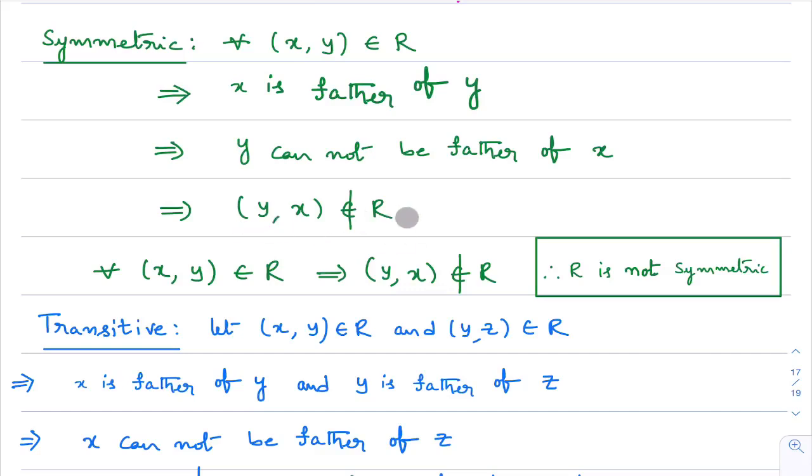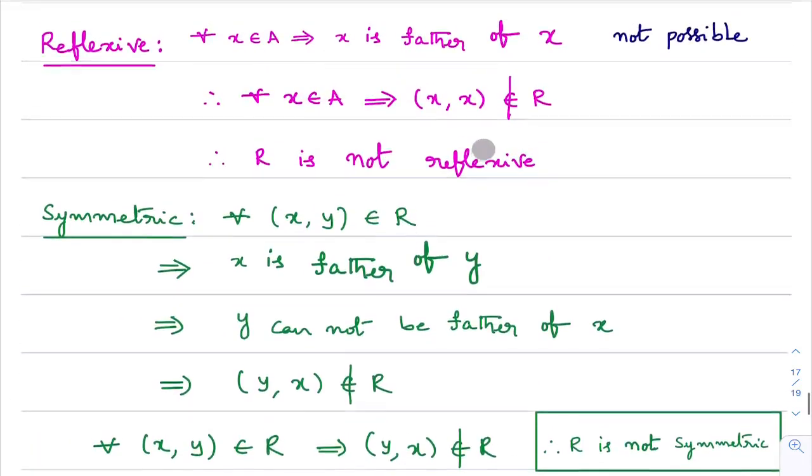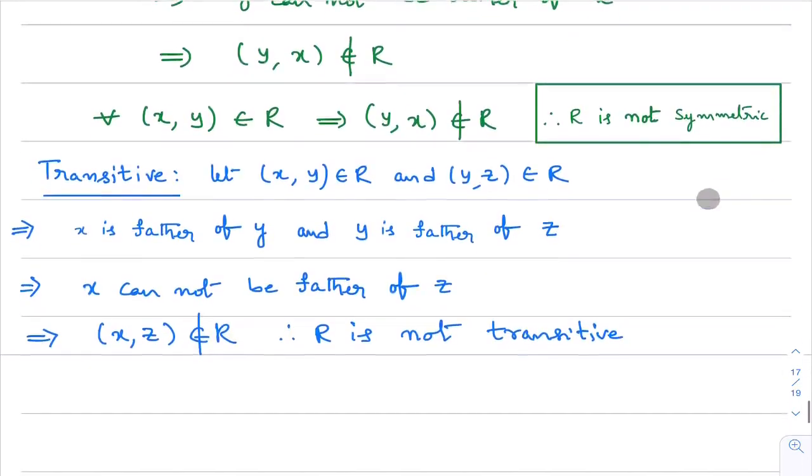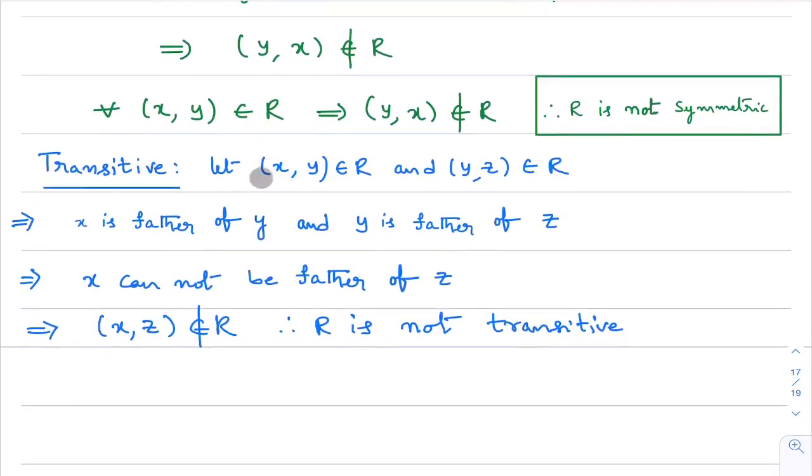So if I take an ordered pair x comma y in the relation, I came to know that the ordered pair y comma x does not belong to this relation. Therefore, I can say that this relation is not symmetric. This relation is not reflexive. This relation is not symmetric. Now we will check whether this relation is transitive or not.